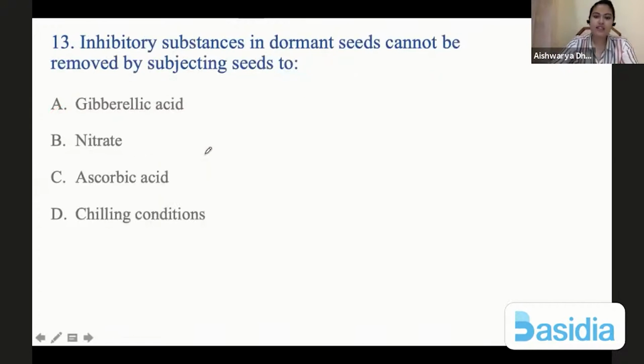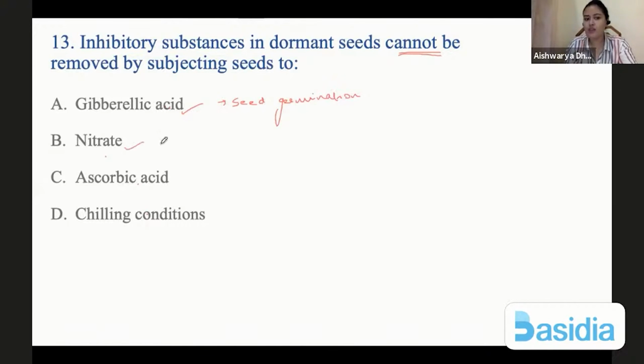Next, inhibitory substances in dormant seeds cannot be removed by subjecting seeds to gibberellic acid, nitrate, ascorbic acid, or chilling conditions. So, if a seed is in dormancy, if we apply gibberellic acid, it will promote seed germination. We are looking for something that cannot remove seed dormancy. So this can remove seed dormancy.